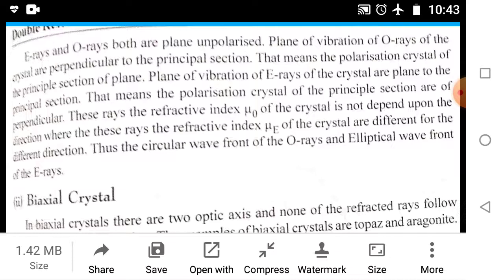That means the two polarizations are perpendicular to each other. For the O rays, the refractive index mu o of the crystal does not depend upon the direction, whereas for the E rays, the refractive index mu e of the crystal is different for different directions. Thus, the wavefront of the O rays is circular, while the wavefront of the E rays is elliptical.